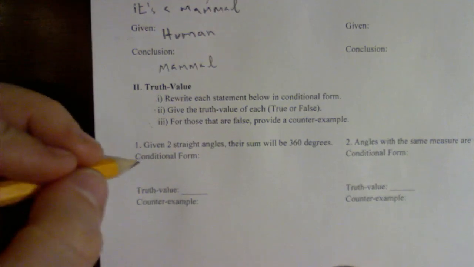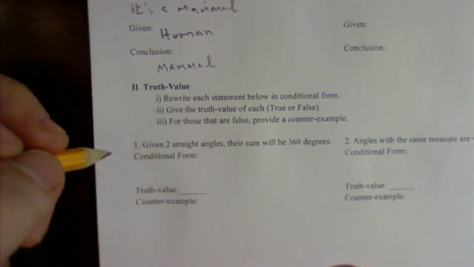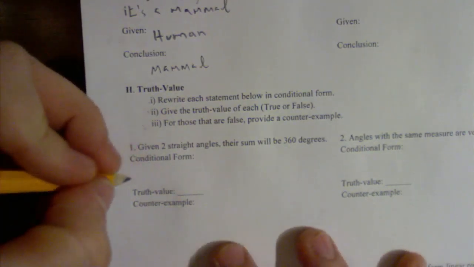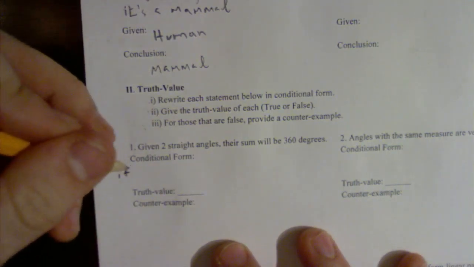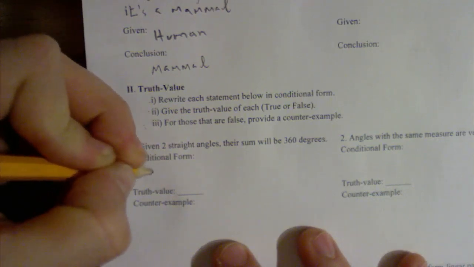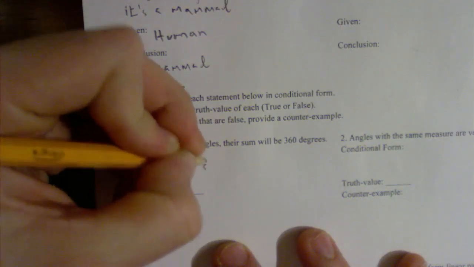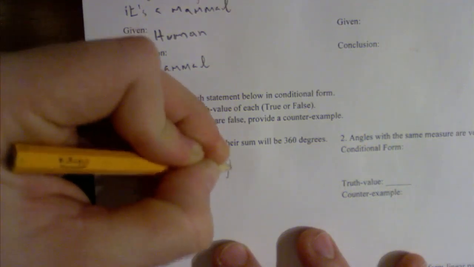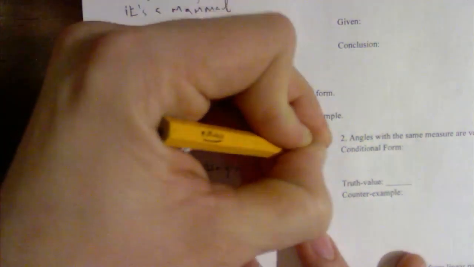All right. Given two straight angles, their sum will be 360 degrees. Well, in conditional form, this can be written as: if two angles are straight, then the sum will be 360 degrees.